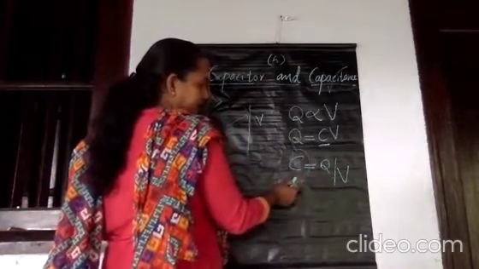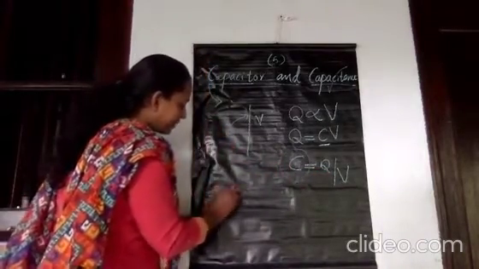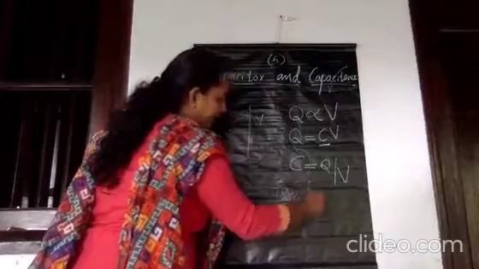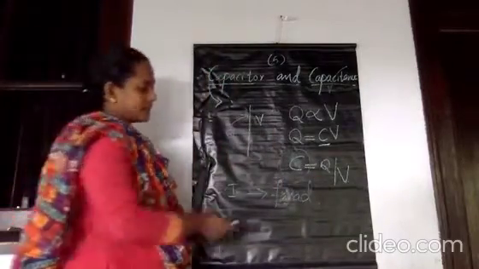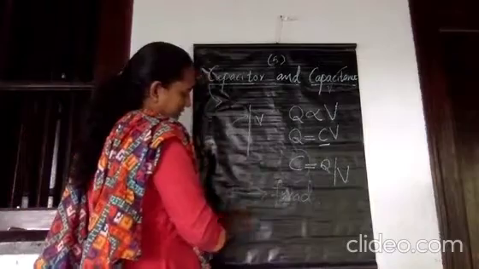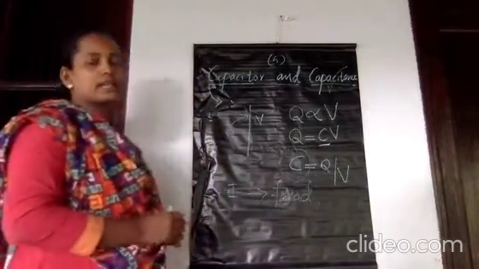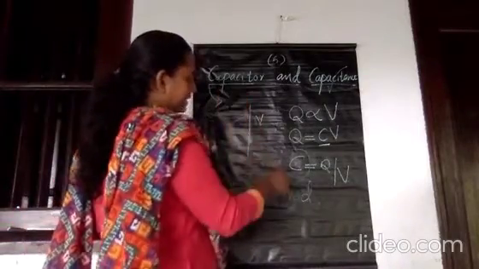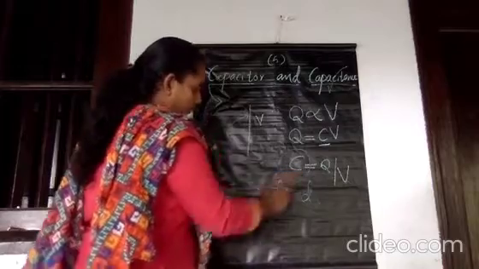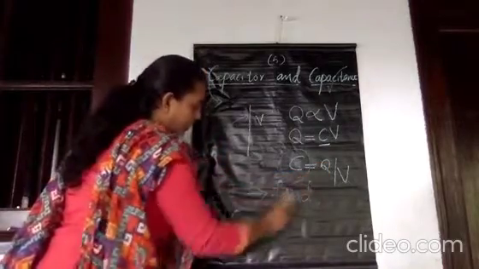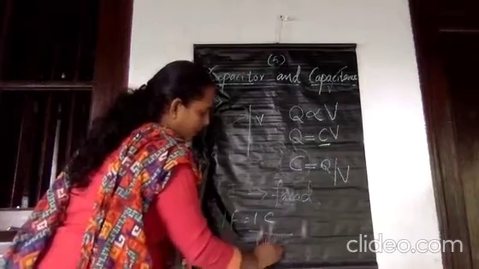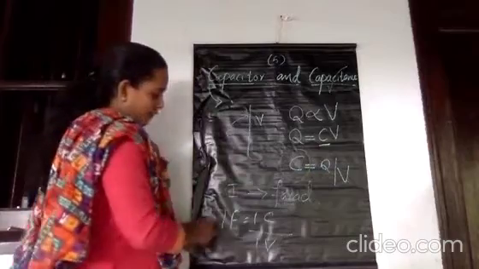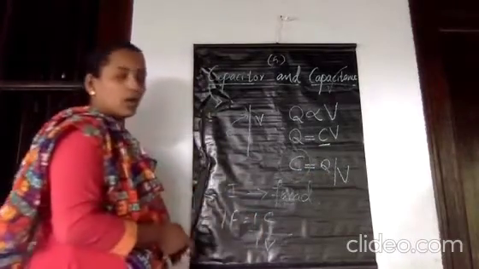So this capacitance, we can measure in a unit. The SI unit of capacitance of a conductor is farad. That is farad in the honor of what? The scientist Michael Faraday. The unit given to the capacitance is farad itself. So 1 farad is equal to what? That is equal to 1 coulomb per 1 volt, because the unit of charge is coulomb and the unit of potential is volt. So 1 farad is equal to 1 coulomb divided by 1 volt.